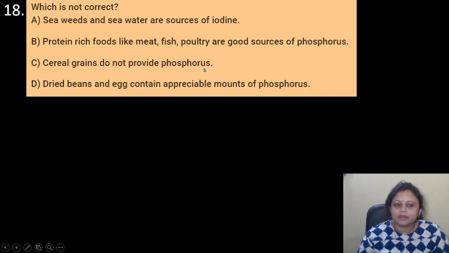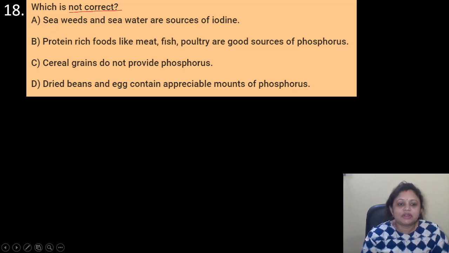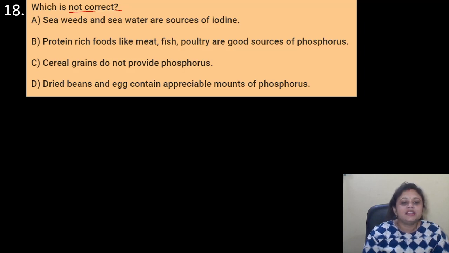Okay. Coming to the next question, which is not correct. Options are A. Seaweeds and seawater are sources of iodine. B. Protein-rich foods like meat, fish, poultry are good sources of phosphorus. C. Cereal grains do not provide phosphorus. D. Dried beans and egg contain appreciable amount of phosphorus.